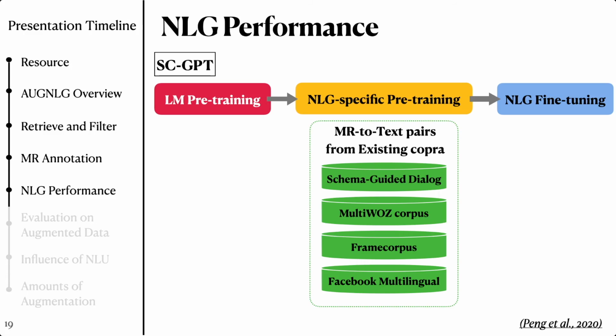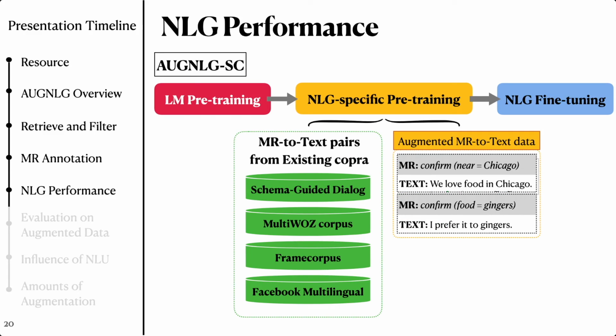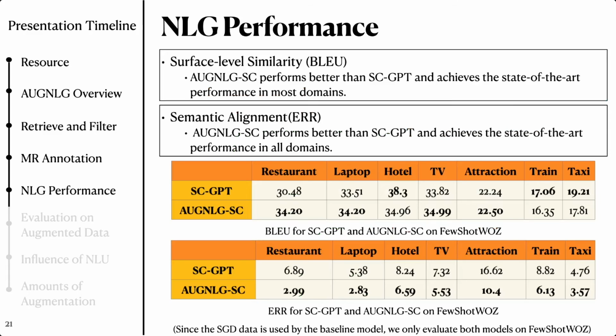Then we apply AugNLG to a stronger baseline, SC-GPT, which further pre-trains GPT-2 on existing MR-to-text data borrowed from other NLG corpora before fine-tuning on the in-domain data. We introduced AugNLG-SC, which pre-trains GPT-2 on both existing MR-to-text data and automatically augmented data, and finally fine-tunes on in-domain pairs. The two tables show that AugNLG-SC performs better than SC-GPT and achieved state-of-the-art performance in most domains in both BLEU and slot error rates.